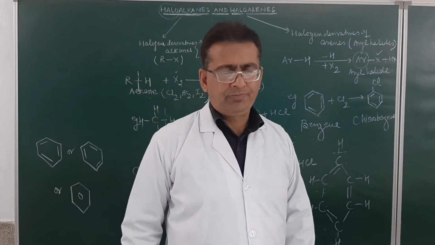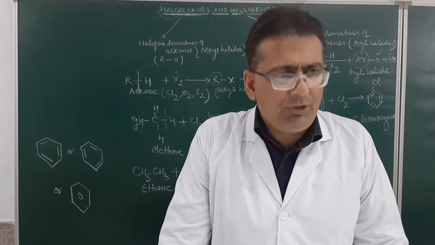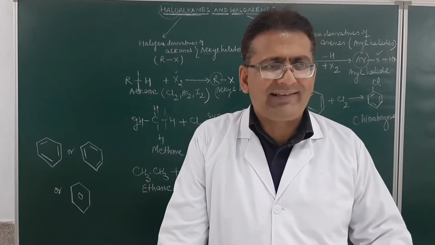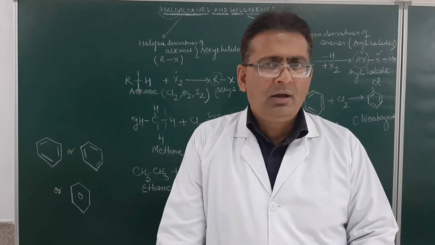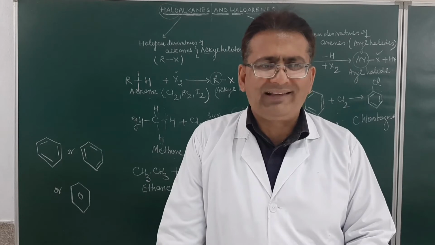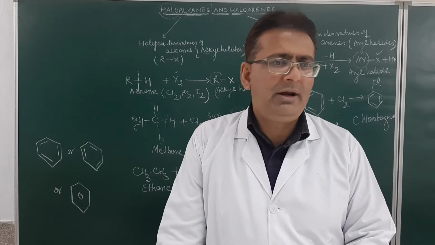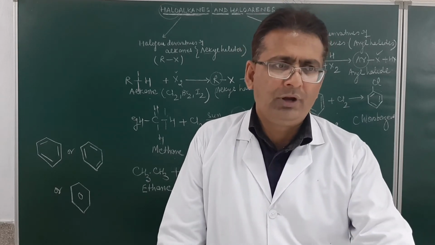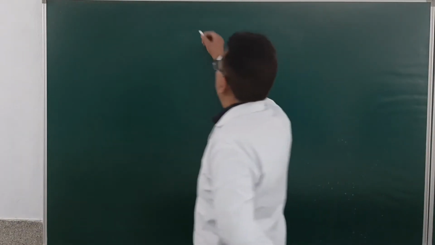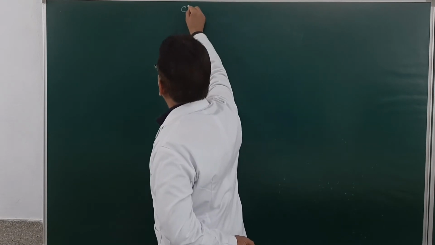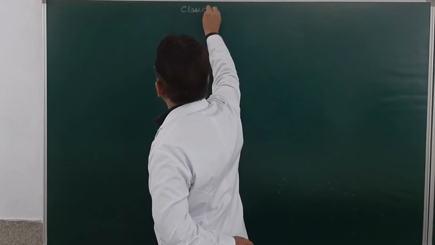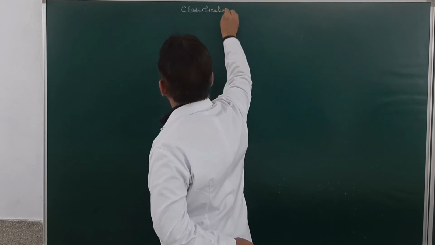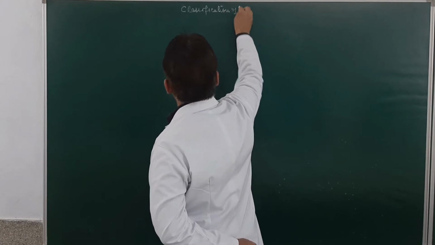Now, student, after this brief discussion, we'll try to classify haloalkanes and haloarenes. Haloalkanes will be classified on the basis of the number of halogen atoms. So, we will be classifying now. So, students, classification of haloalkanes.